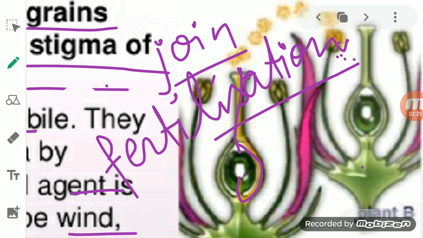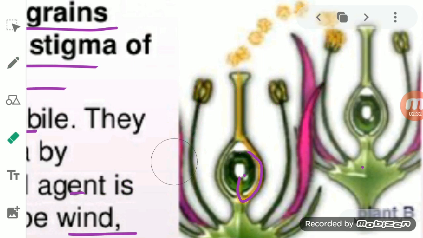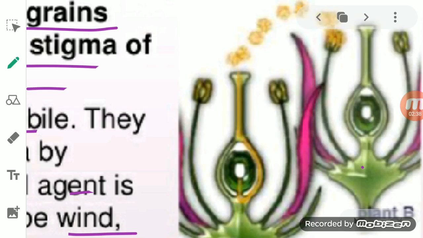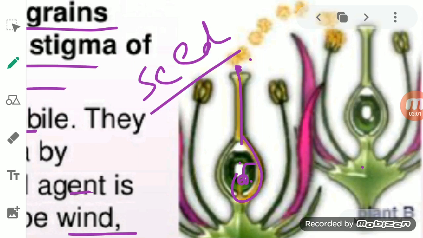Okay, so this pollen grain moves from the male part to the female part. It sticks on the stigma. From the stigma it starts moving through the pollen tube to the ovary and reaches the ovule, where the ovule and the pollen grain fuse together, and the process is known as fertilization. After fertilization, this ovule grows and becomes a seed. So the ovule turns into a seed, while the whole ovary grows and becomes a fruit.